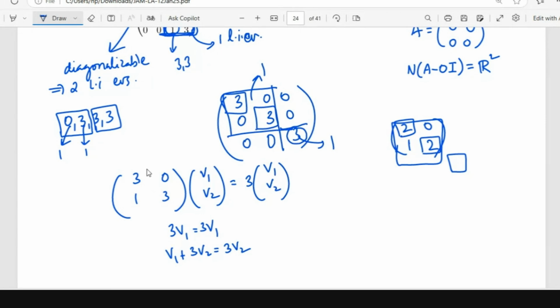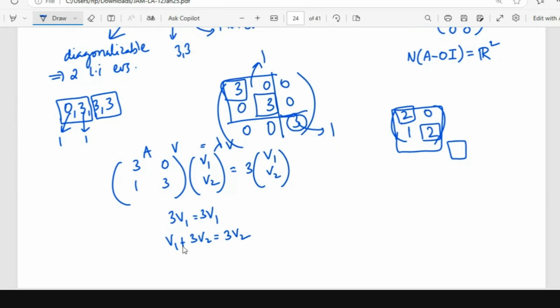Have I written it correctly? AB is equal to lambda V. Right. So, what is the null space of AV minus lambda V? This is going to give you the geometric multiplicity, right? Algebraic multiplicity of 3 is 2. This is going to give you the geometric multiplicity of the eigenvalue 3, right?